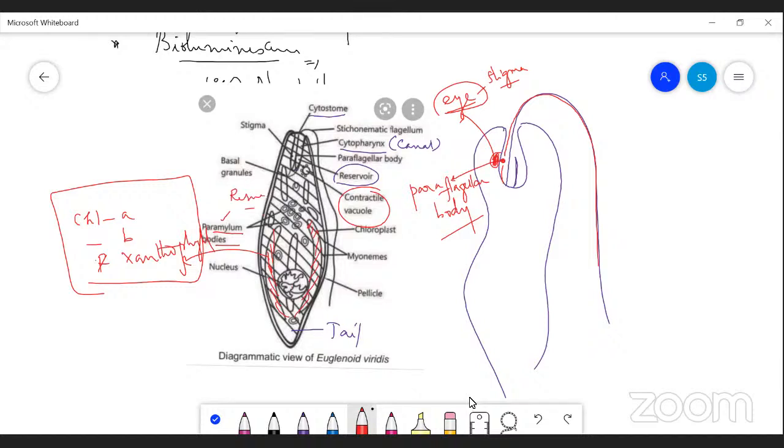In addition to that, the cell wall is absent, which is an animal character. But the outermost layer of the organism, Euglena, is covered with a proteinaceous layer called the pellicle. So these are the structures of Euglena. Now take a break for 5 minutes, and after 5 minutes we are going to discuss some questions related to this topic.